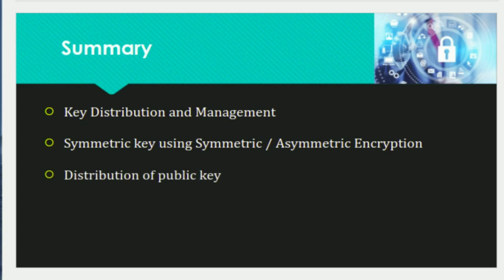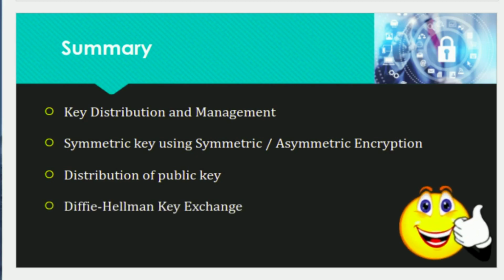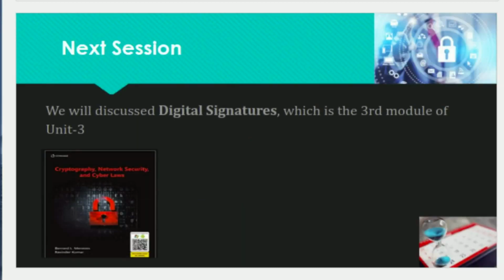After that, the distribution of the public key. We learned the public key announcement and publicly available directory in the domain of the distribution of the public key. We concluded our discussion by learning the importance of the Diffie-Hellman key exchange algorithm. In the next session, we will discuss the digital signature, which is the third module of our unit 3, that is public key and management.